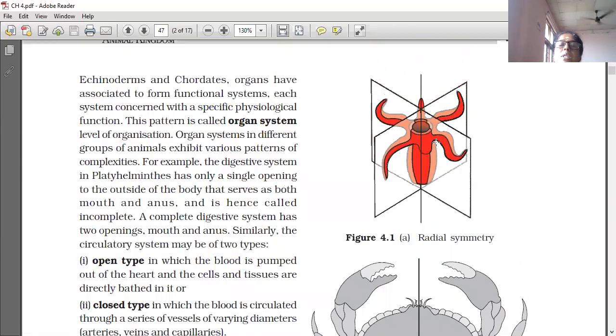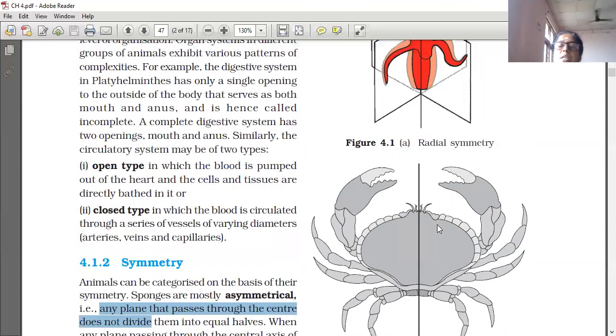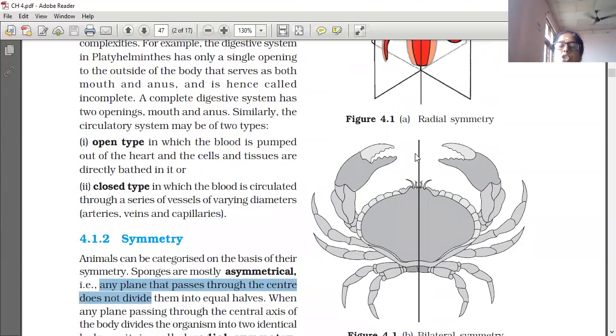The diagram of radial symmetry is this one. It can be divided into equal halves through any plane, along any radius. And this is bilateral symmetry, divided along the longitudinal axis by one axis only. If we divide it in any other way, we do not get two equal halves. One half would have the head and the other half the leg only.